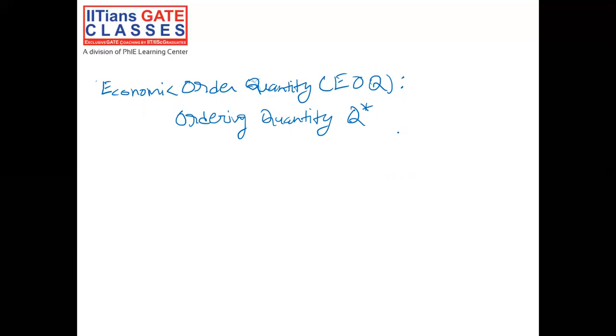So at economic order quantity or order quantity Q star, the holding cost becomes equal to the ordering cost. So holding cost is Q by 2 into CH and ordering cost is D by Q into CO, but it is at economic order quantity point or order quantity Q star.